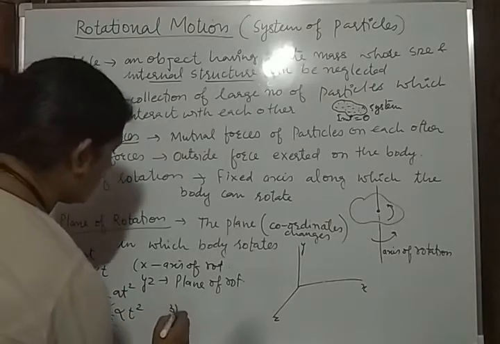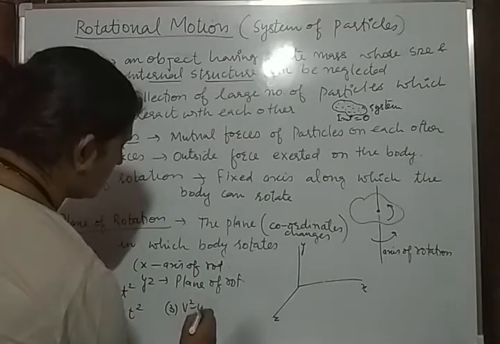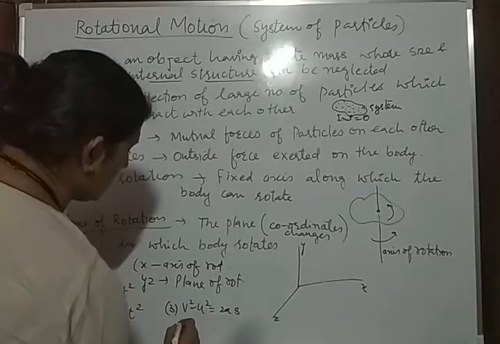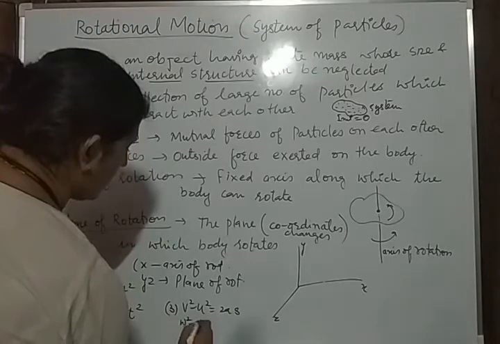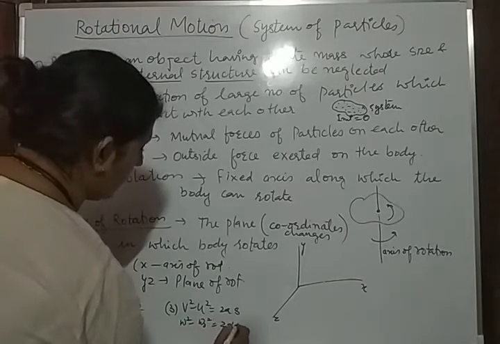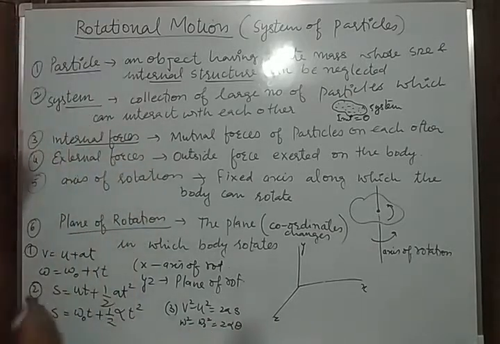And the third equation is v square minus u square = 2as. This reduces to omega square minus omega naught square = 2 alpha theta, where s is taken as theta.